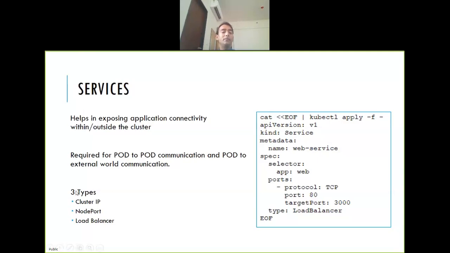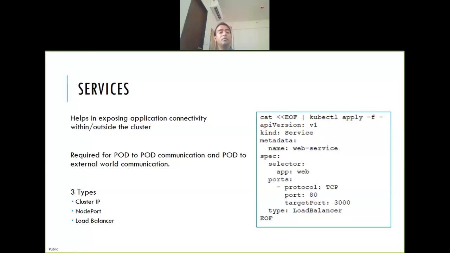There are three types of services: ClusterIP, NodePort, and LoadBalancer. ClusterIP means, let's say you want to expose a database server to a web server, but you don't want that service to be exposed outside the cluster. Then use the ClusterIP type. This is the default type.